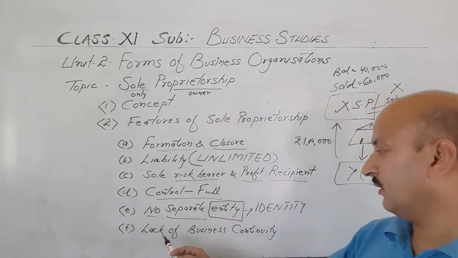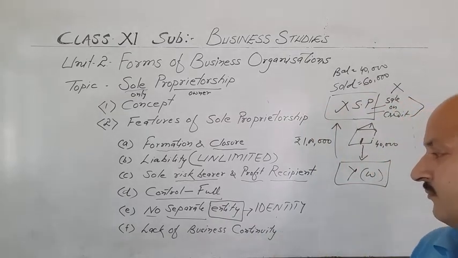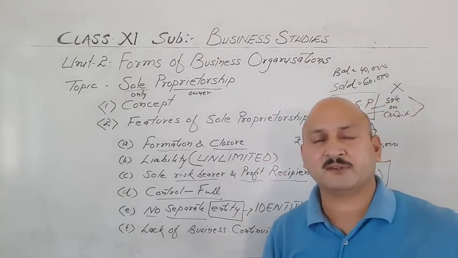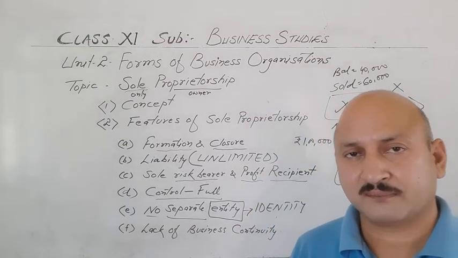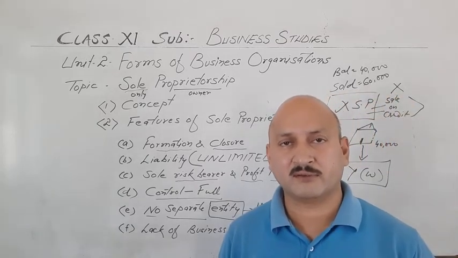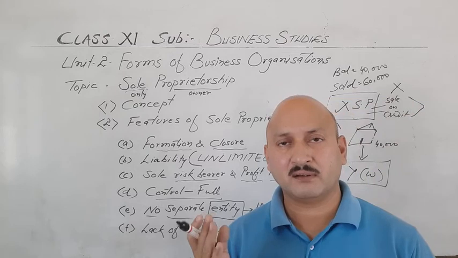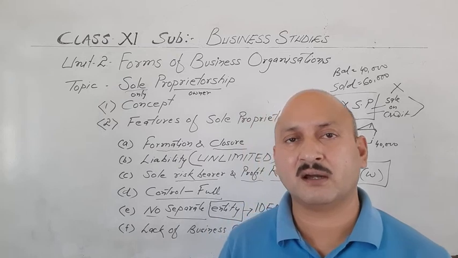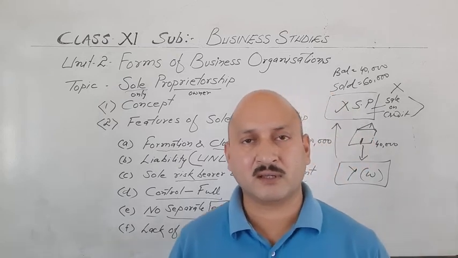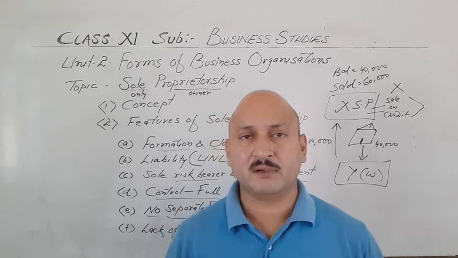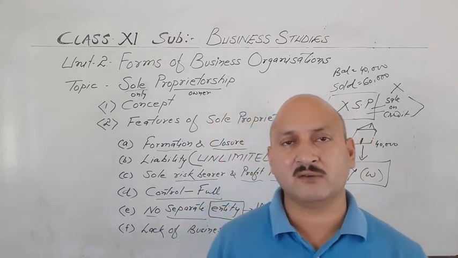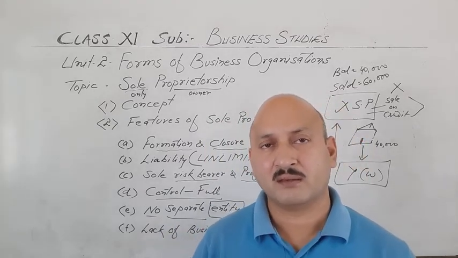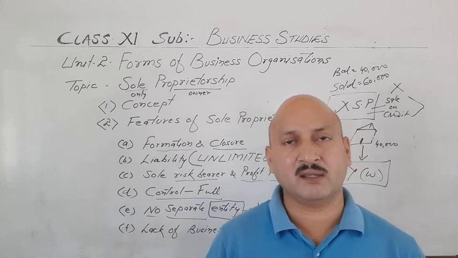And last point is lack of business continuity. The life of sole proprietorship type of business or form of business is very short. It depends on the life of the sole proprietor. If sole proprietor dies, then his business may close down if his children are not running the business or not carrying it forward. In some cases, the business will continue if the next generation of the family will continue the business. But generally, the business of sole proprietor is very unstable.